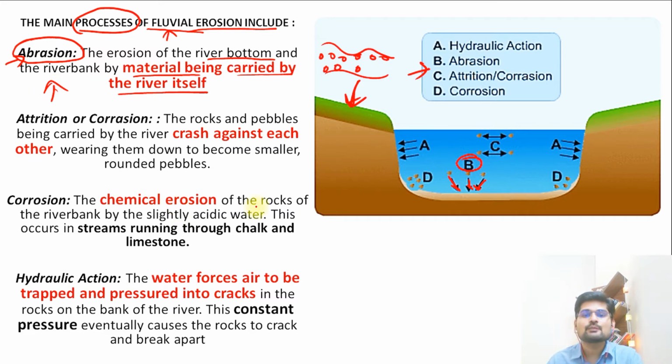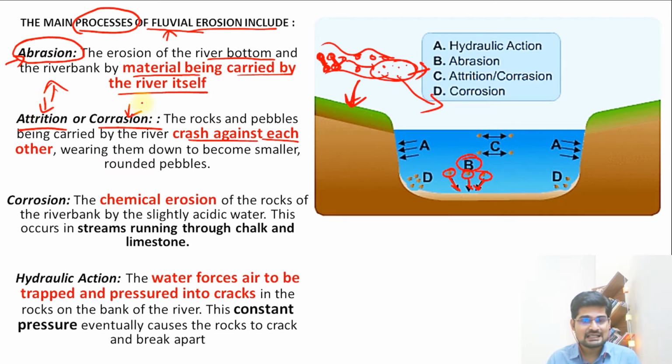Then the next important process is attrition. Now abrasion is when it hits through that carrying medium, but attrition is when these fragments of rocks which are being carried by water themselves crash against each other. So remember, when these interact among themselves while they are moving, they start converting into smaller fragments again. This process keeps on transporting from one place to the other. So this process is called attrition.